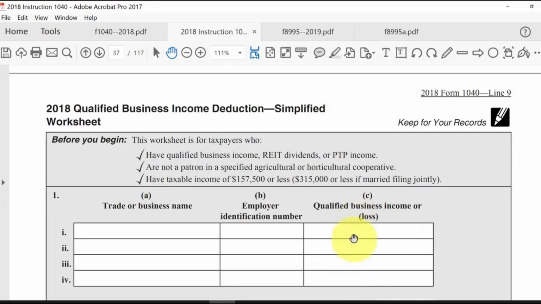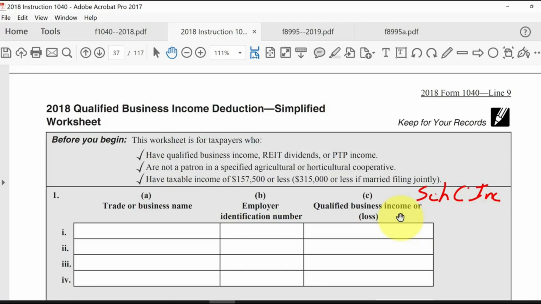But it's not apparent what qualified business income means unless you look at the instructions. And it kind of mentions in a negative way what is not qualified business income. But typically, if you take a look at your Schedule C profit, let's say Schedule C income, that's not your qualified business income. You still have to reduce it by any related expenses.